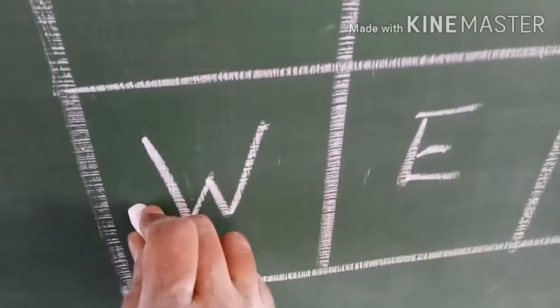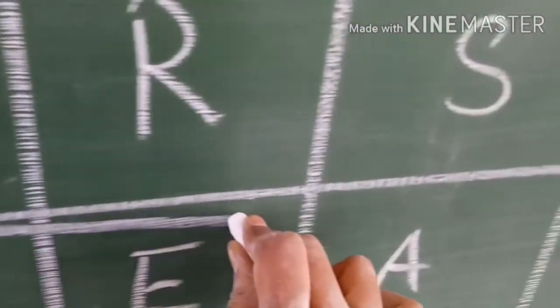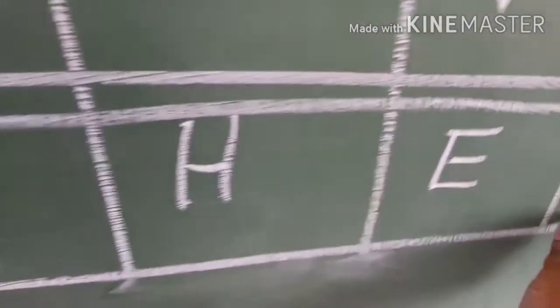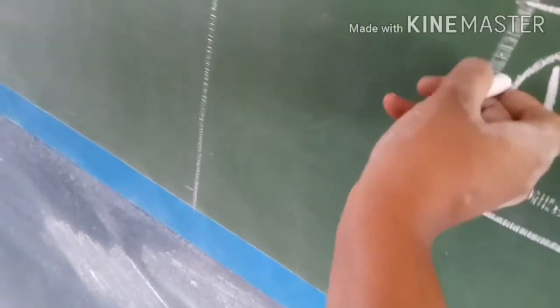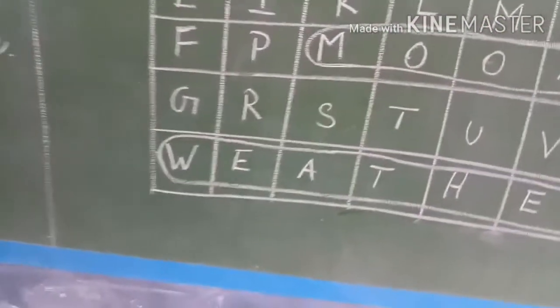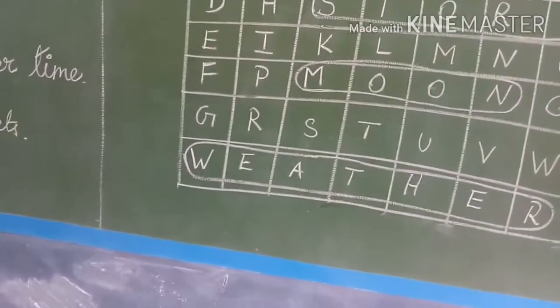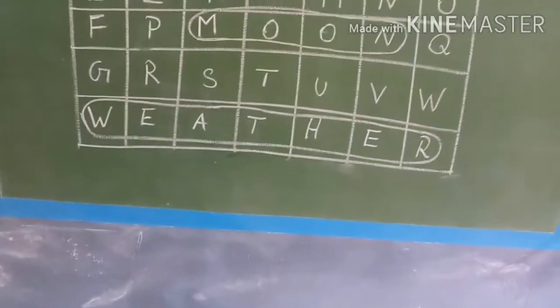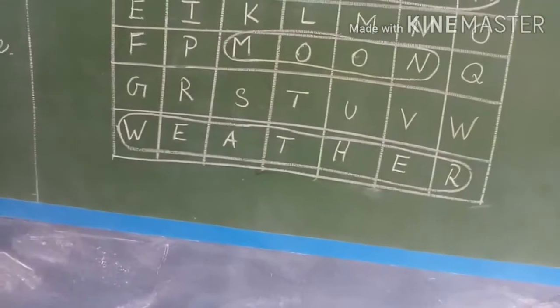So start with W and finish with R. Weather. So the condition of air at a place at a particular time is called weather.